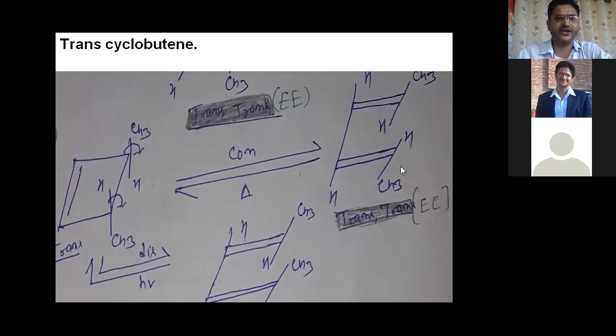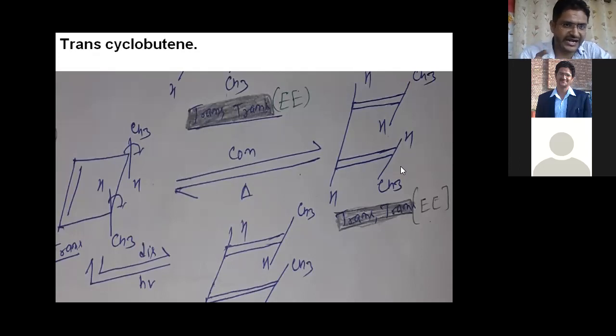After that, you can see what type of product forms, because the product is stereospecific. Only one product formed from this reaction. I already told you some reactions are very important. Why are some reactions very important? Because they are stereospecific. Only one product is produced from one reaction.